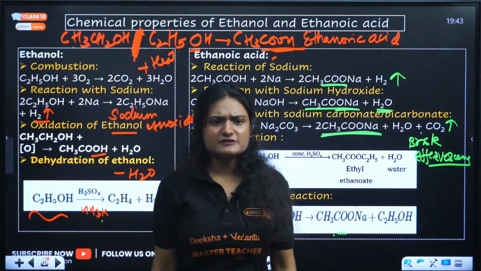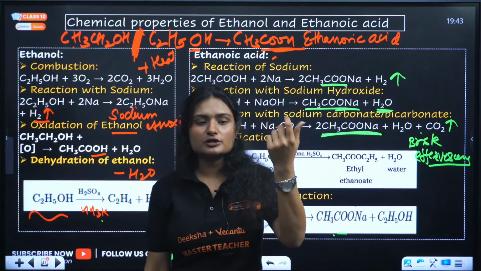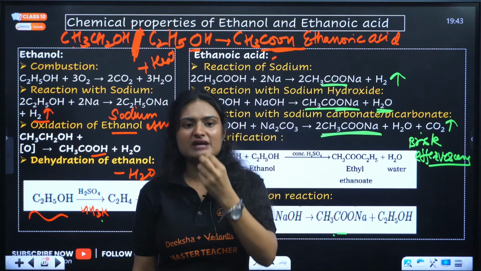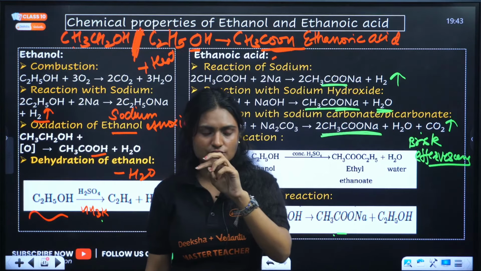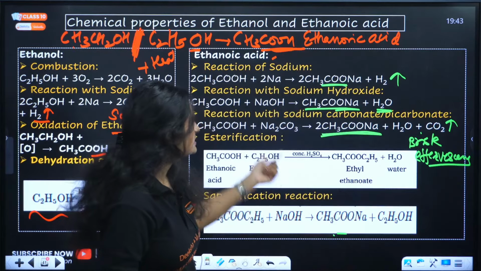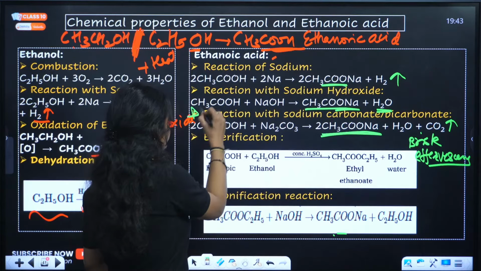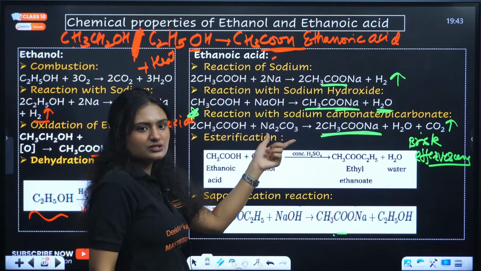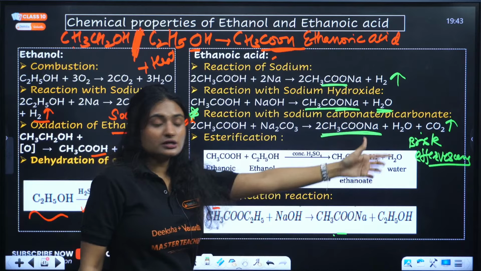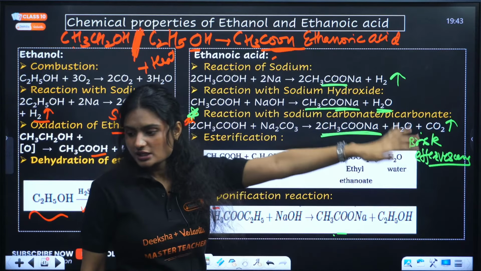What is brisk effervescence? That is bubbling of gas in a solution. In a test tube, when there is a bubble of gas getting formed in a liquid, in a solution, that is called brisk effervescence. So this is an important reaction actually. CH3COOH plus Na2CO3, what do you get? CH3COONa, the salt, plus water plus carbon dioxide.